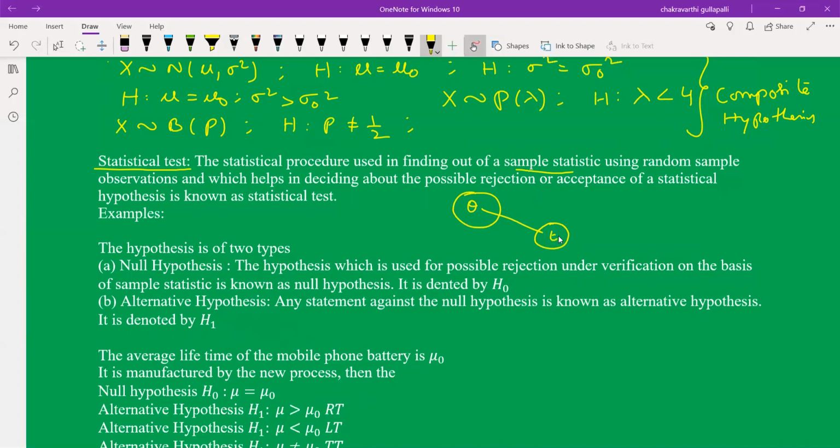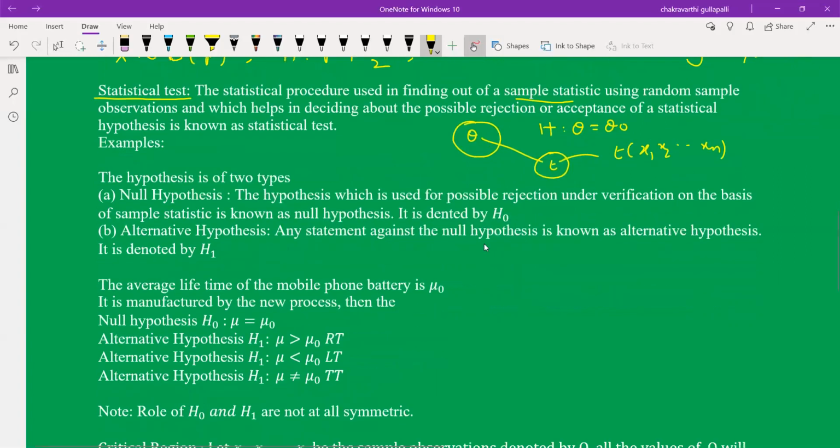The statistical procedure is used in finding out a sample statistic using random sample observations. Here this T is a function of the sample observations, which helps in deciding about the possible rejection or acceptance of a statistical hypothesis. The hypothesis prepared here, suppose theta is equal to theta naught. Now this statement is accepted or rejected based on this statistic. So this procedure is called a statistical test.